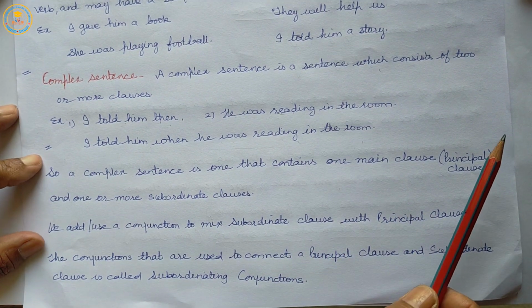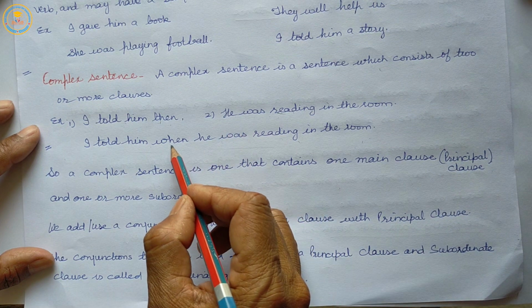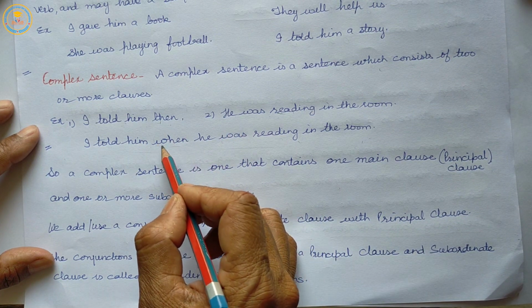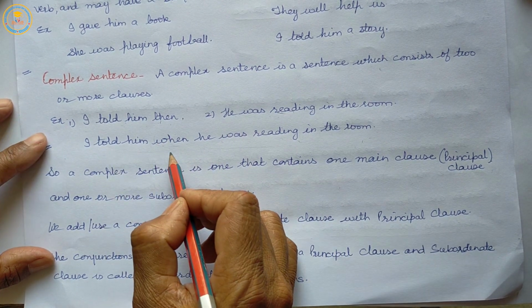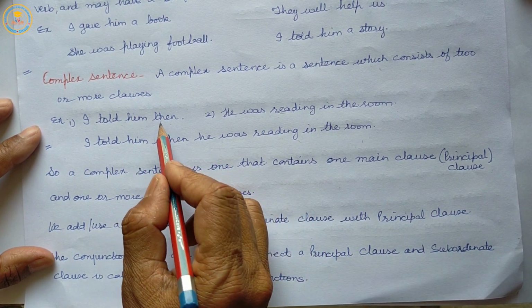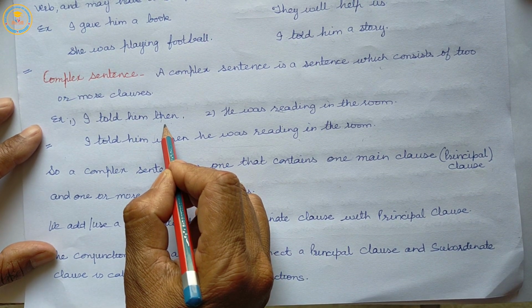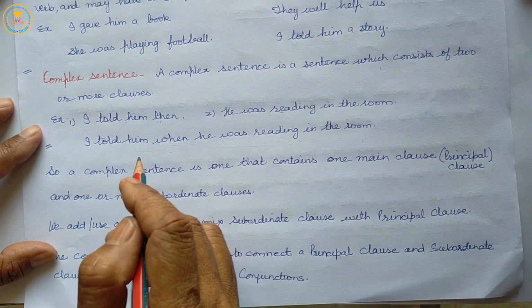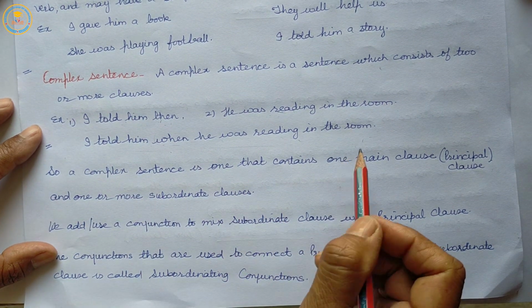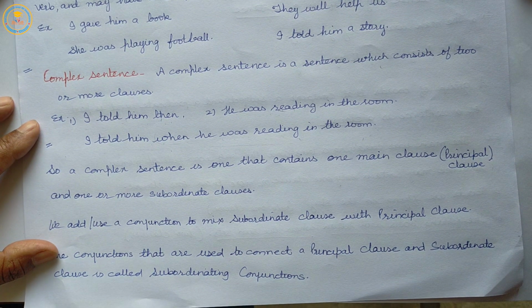And in this sentence, we add when in place of then, because then is an adverb, so it becomes an adverbial clause. We will discuss the kinds later.